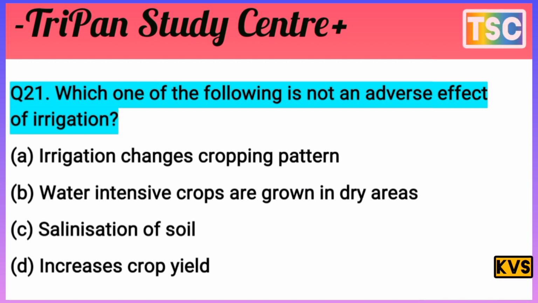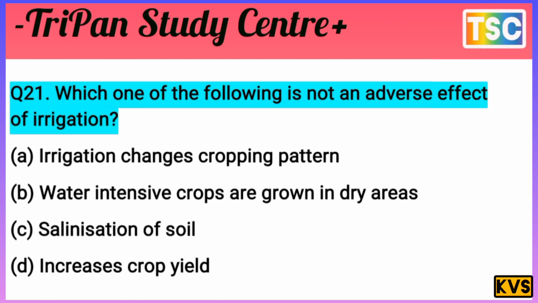The question: which one of the following is not an adverse effect of irrigation? Irrigation changes the cropping pattern is an adverse effect, so A is rejected. Water-intensive crops growing in a dry area is also an adverse effect.